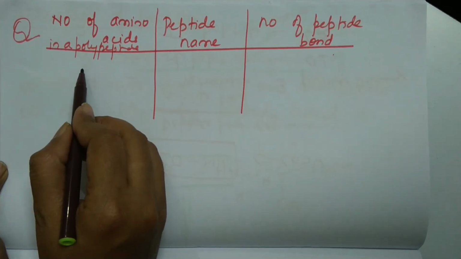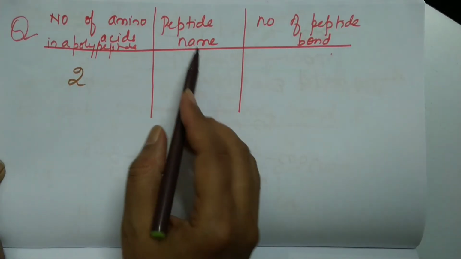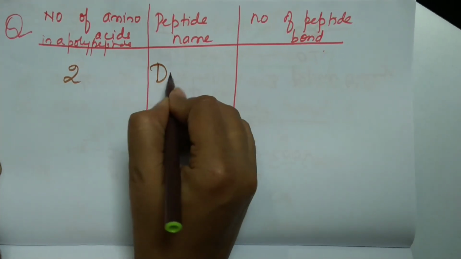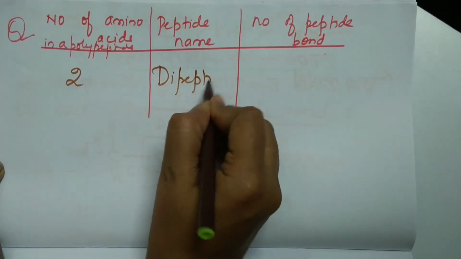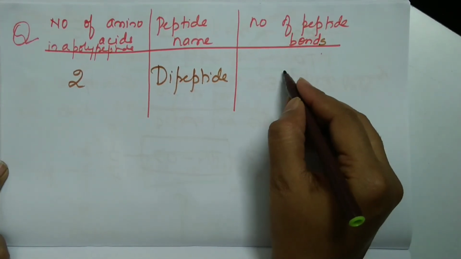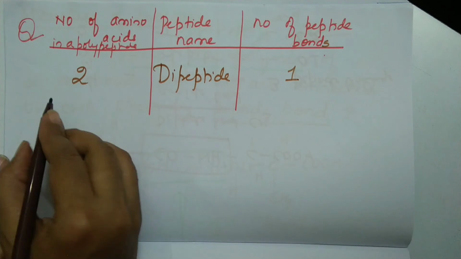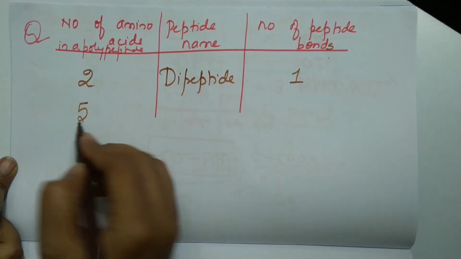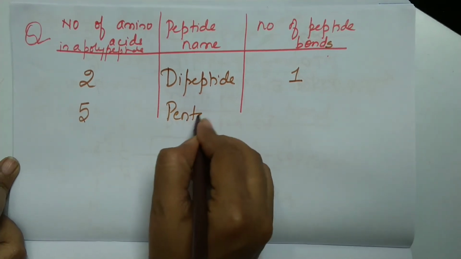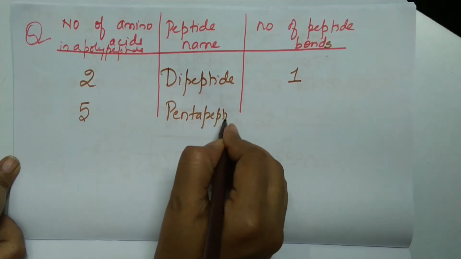Okay. Revise number of amino acids in a polypeptide. I will write 2. So what is the name of the peptide? It is very good, dipeptide. And how many peptide bonds does it have? Number of peptide bonds: 1. If I have 5 amino acids, then what should it be called? Pentapeptide.